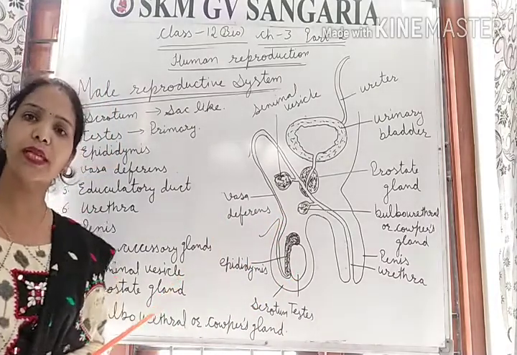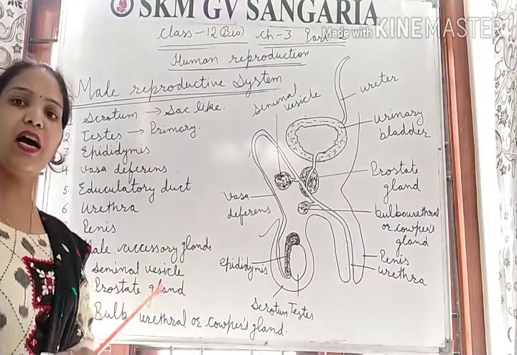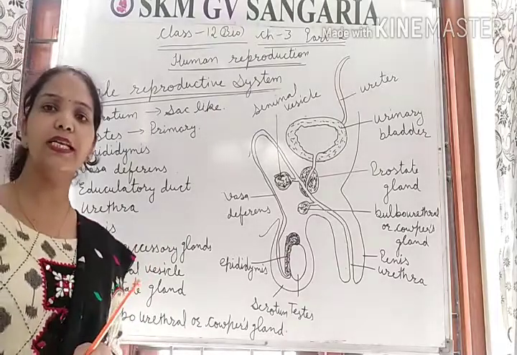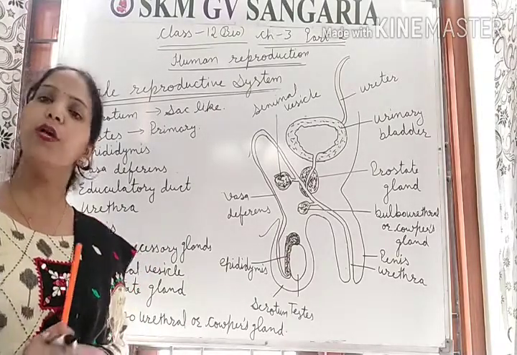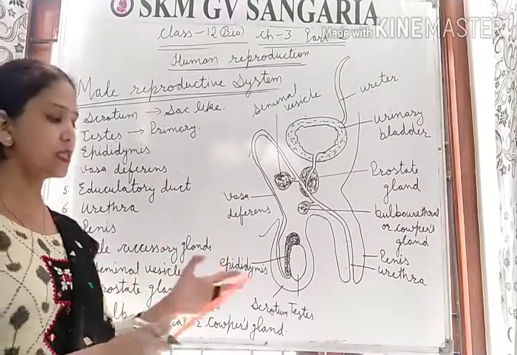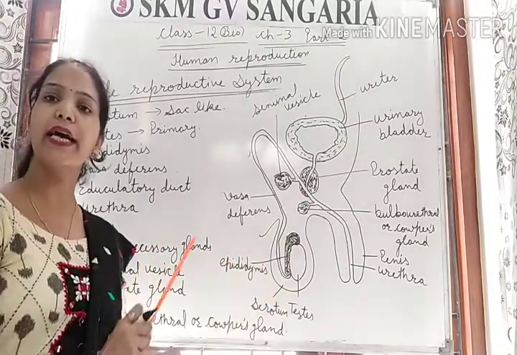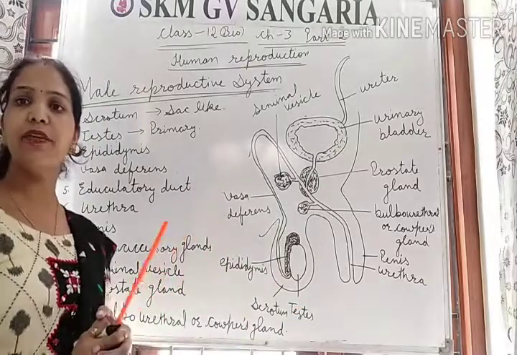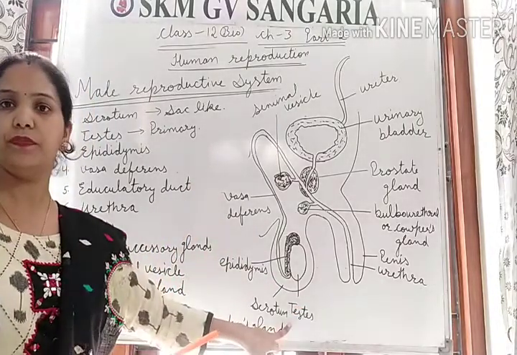What is the abdominal cavity? The stomach part of our body is known as the abdominal cavity. The testis lies below the stomach, outside the abdominal cavity.